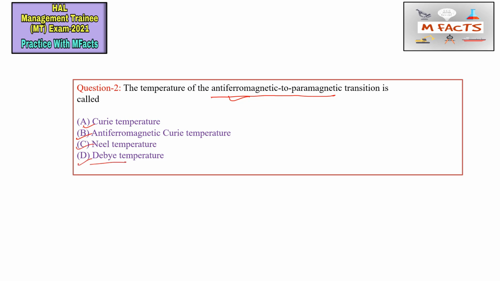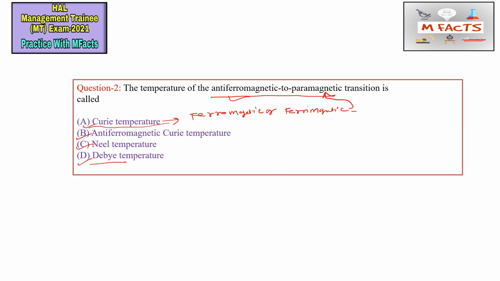We all know what the Curie temperature is. It is the temperature at which a ferromagnetic or ferrimagnetic material changes into paramagnetic.